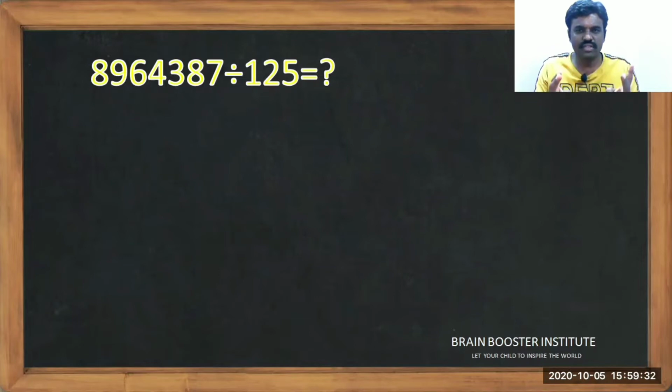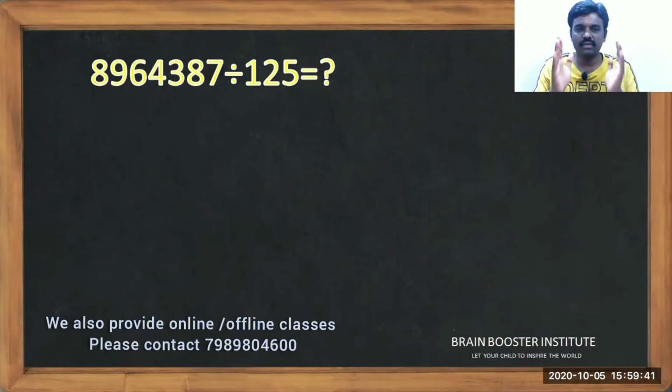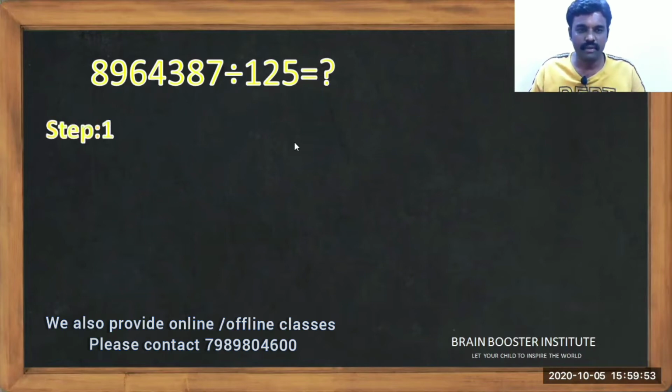Here there are only two steps. Within these two steps, we can solve this. No need of dividing by 125 directly. In the first step, we multiply the given number by 8, and in the second step, we divide by 1000. That's it. Within 5 seconds, we can complete it. Let's see the first step.